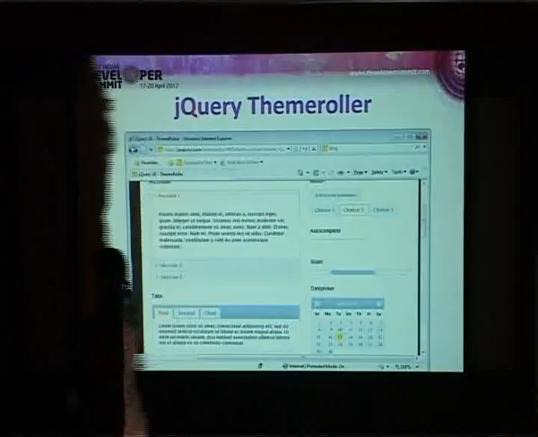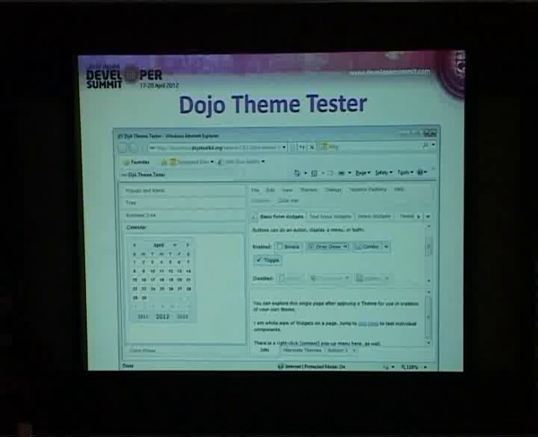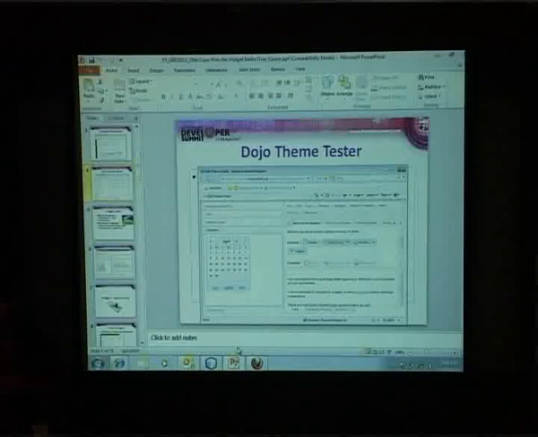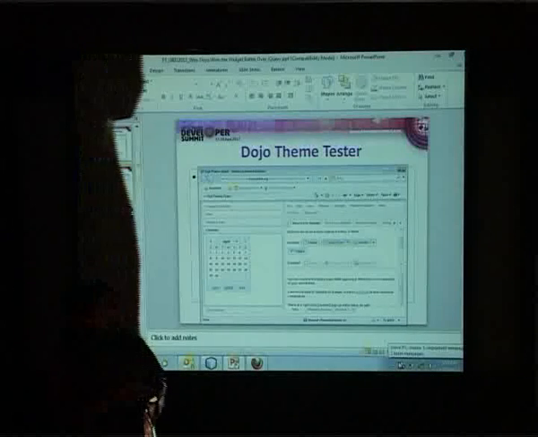Similarly, we have the same thing for Dojo. This slide talks about Dojo's theme tester page. If you have downloaded Dojo and visited this page, you would have seen that this theme tester gives you various widgets available in Dojo, along with the various themes available in Dojo. When I talk about themes, Dojo has only 4 built-in themes. But it has a very vast widget library. The widget library of Dojo is called Dijit. Along with Dijit, it also has something called Dojo X.